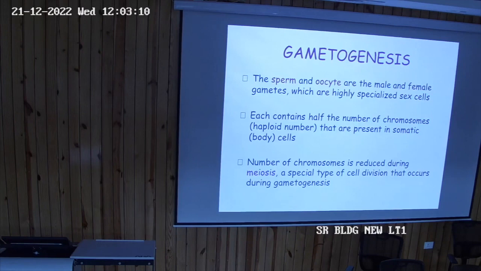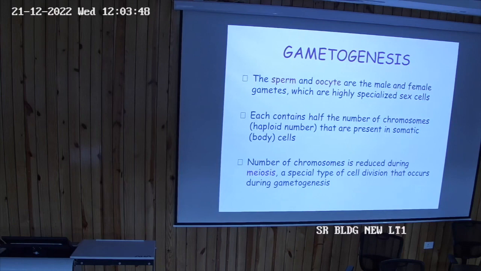अभी हम किसकी बात कर रहे हैं? लाइक गैमेटोजेनेसिस की. Because this whole process, this embryology, it starts with the formation of the gametes. There are two gametes, you know that, male gametes and female gametes. So what is gametogenesis? The sperm and oocytes are the male and female gametes. They are the haploid cells. They are the only cells in the body which are haploid. Others are diploid. That is the basic difference between the gametes and the normal cells of the body.